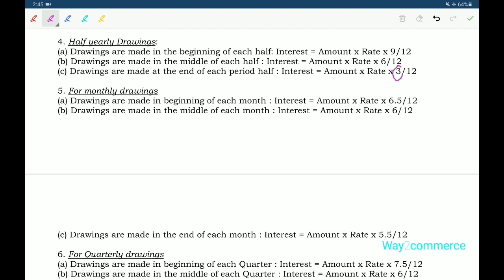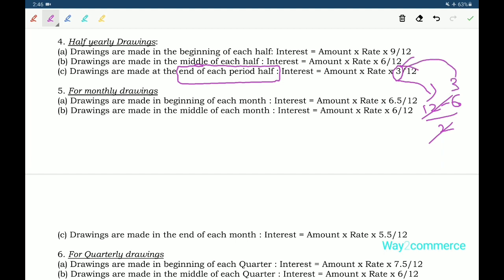So 3 by 12, how can we get 3? At the end of each half, we less 6 because it is half yearly. 12 minus 6 by 2, that means we get 3.